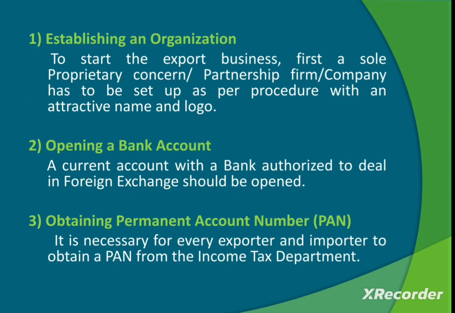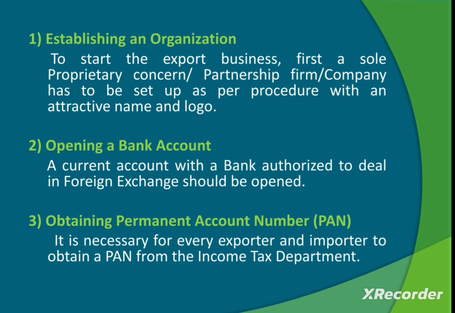Then the procedure. The first stage to become an exporter is establishing an organization. As we discussed in the previous session, you have to organize your export, you have to start your company.